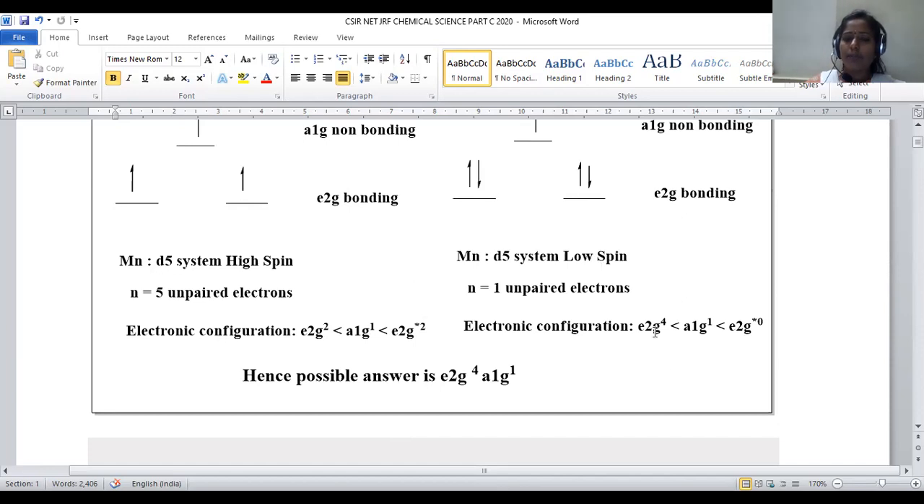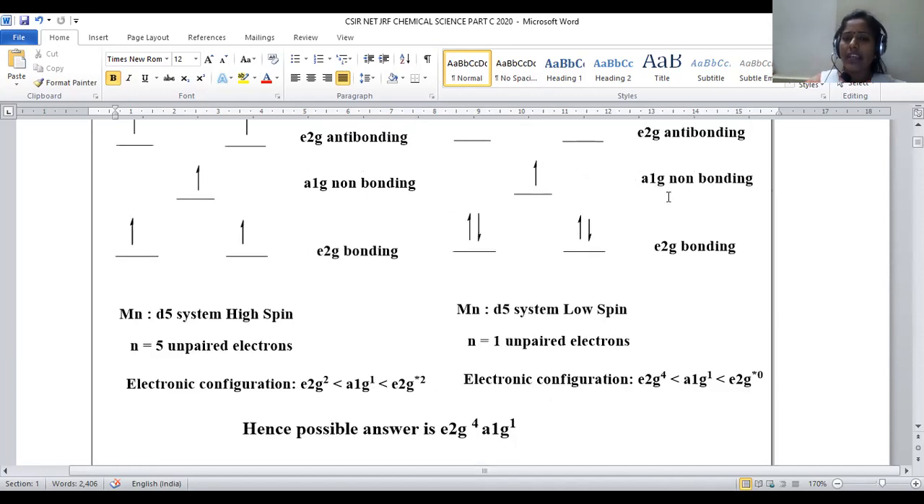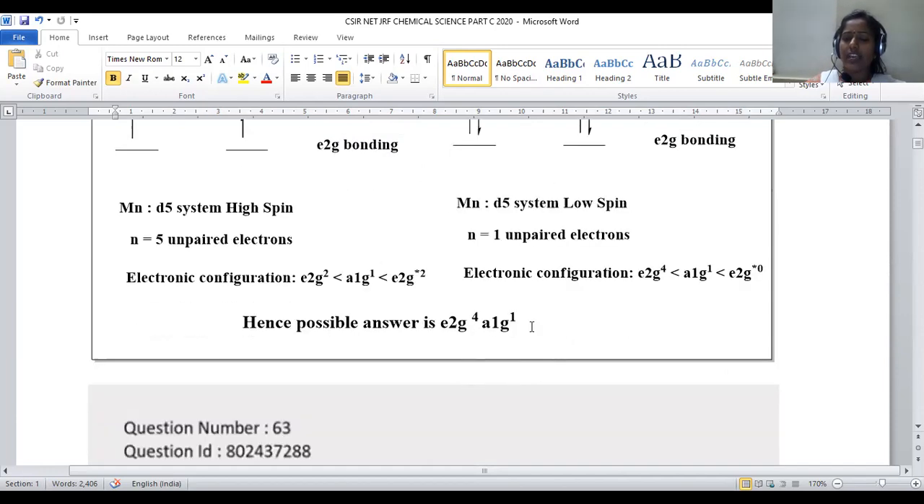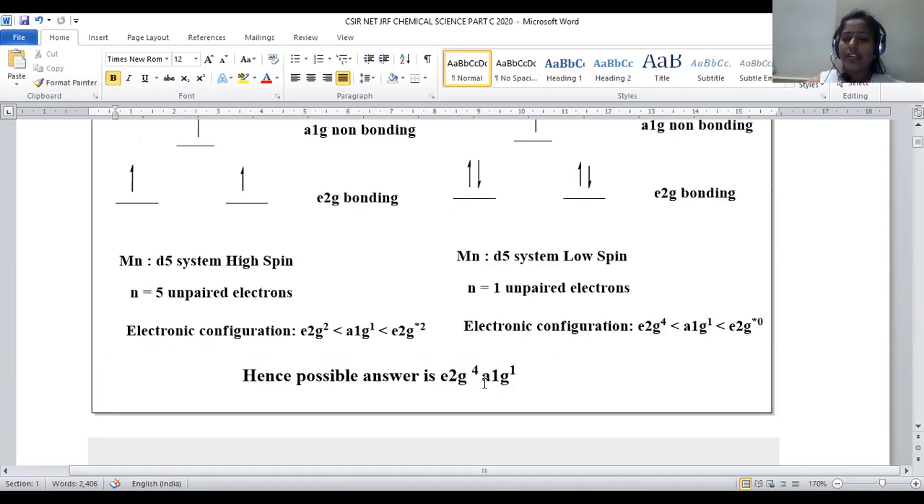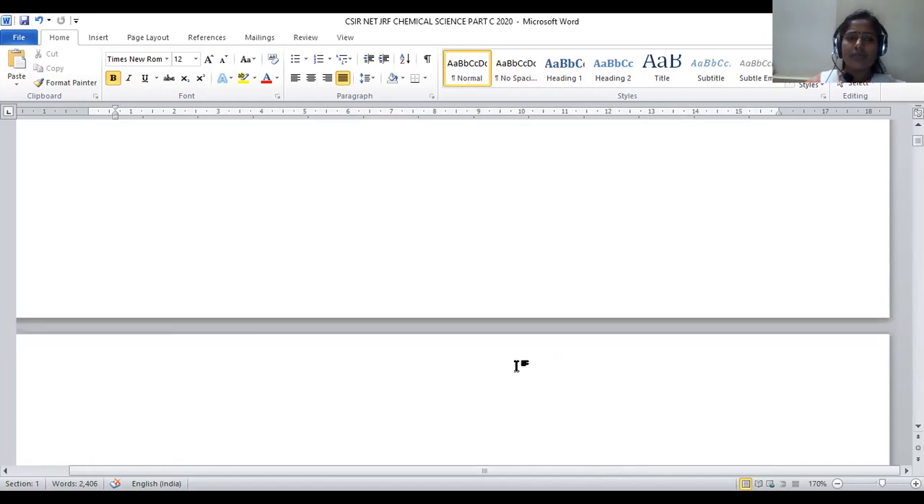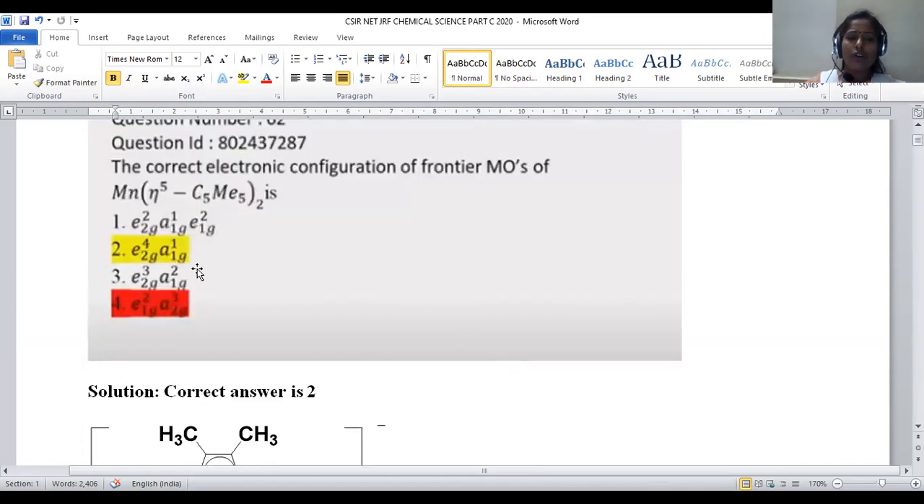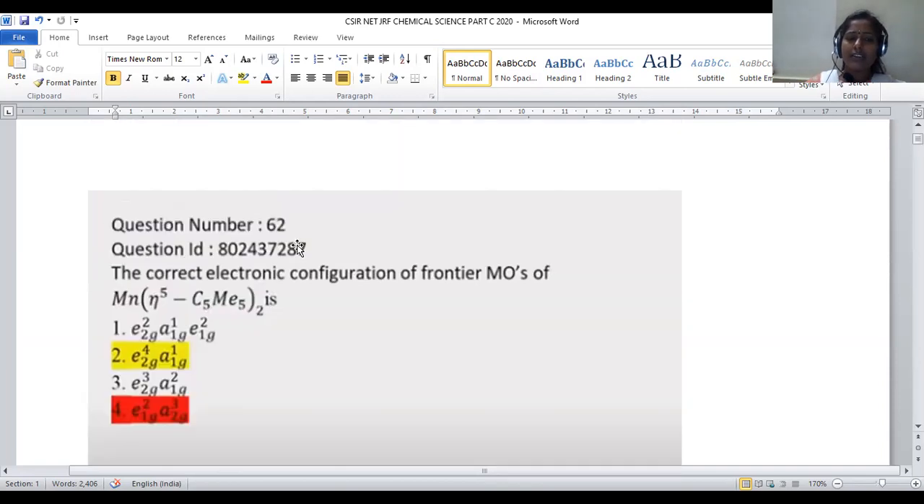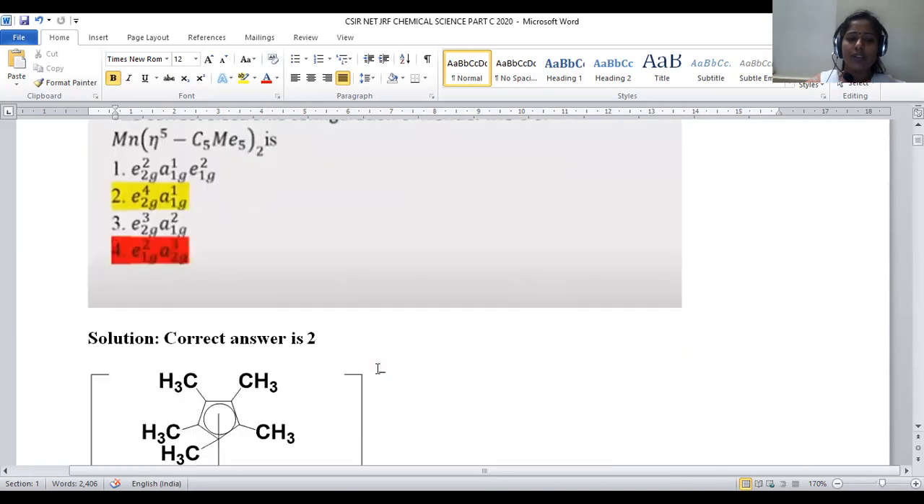So, in case of the low spin complex, the filling of electrons is in accordance with e2g4. How many electrons are present in the e2g level? 2 plus 2, totally 4 electrons are there. And the a1g non-bonding orbital has 1 electron. That's the reason why we mention a1g non-bonding having 1 electron. Hence, the possible answer will be e2g4, a1g1, where it is mentioned e2g4, a1g1. So option number 2 will be the right answer for question number 62, right?